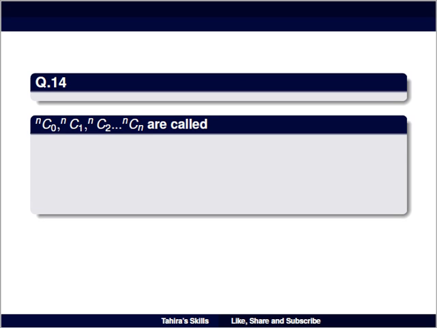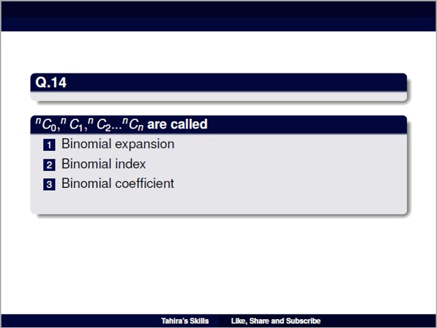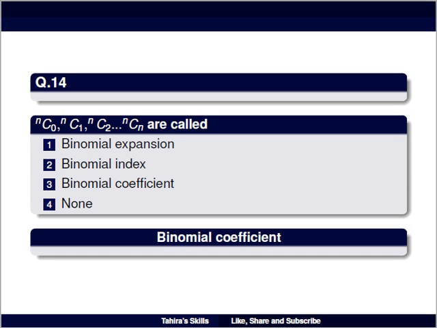Question number 14: nC0, nC1, nC2, and so on up to nCn are called, option 1 is binomial expansion, option 2 is binomial index, option 3 is binomial coefficient, and option 4 is none of these. And the right answer is binomial coefficient.